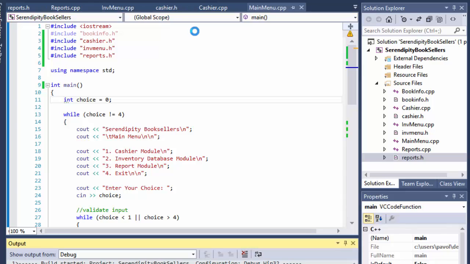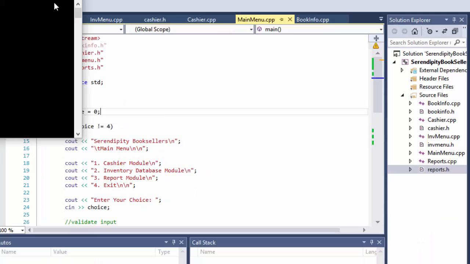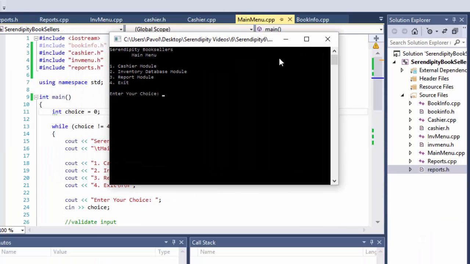So let me run it and see how it goes now. It should be kind of hooked up now. So when I press 1, I should go to the cashier module, and I did. So you can see, enter Serendipity Booksellers cashier module.